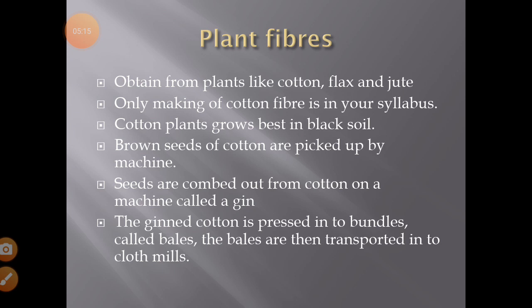Actually, what happens is when the cotton plants are sown, then after 2 months there are some flowers which are pink and red in color. After 3 days the petals of these flowers fall off, and then they leave a green seed-like structure. This green seed-like structure is called boll, and this boll grows slowly. When fully mature, it bursts, revealing white fluffy cotton containing brown seeds inside.